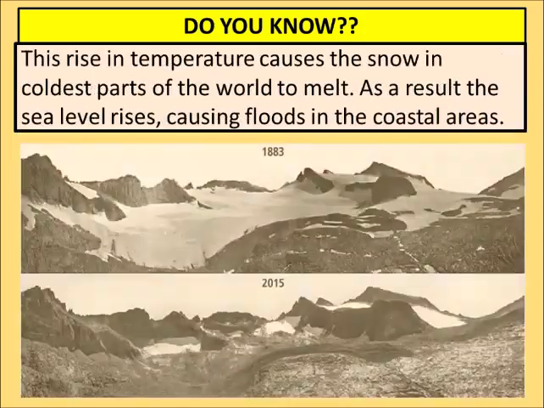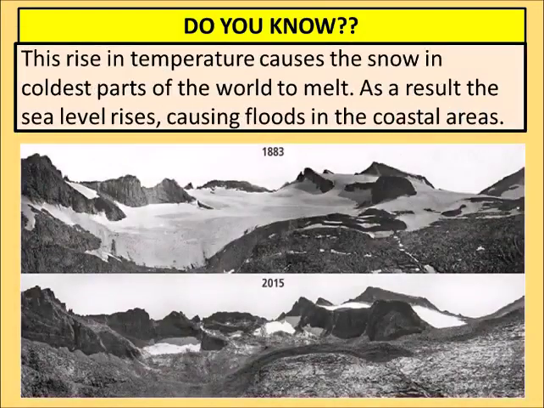The rise in temperature causes the snow in the coldest parts of the world to melt. If the temperature of the earth increases, all the glaciers will melt, and you know glaciers are the source of rivers. If all the glaciers melt at the same time, we will not have rivers throughout the year, so where will we get water from?